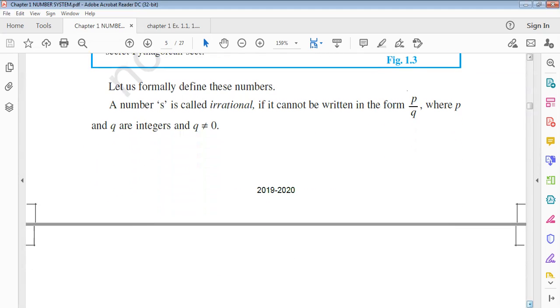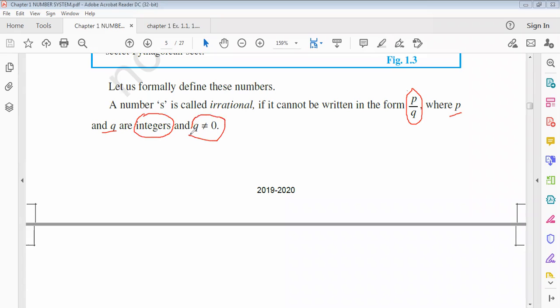So let us formally define these numbers. A number s is called irrational if it cannot be written in the form of p by q, where p and q are integers and q is not equal to 0.